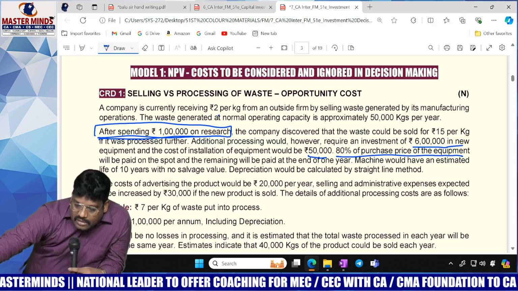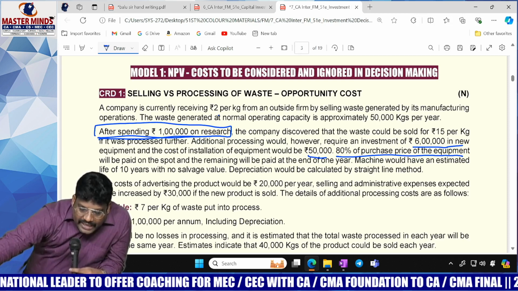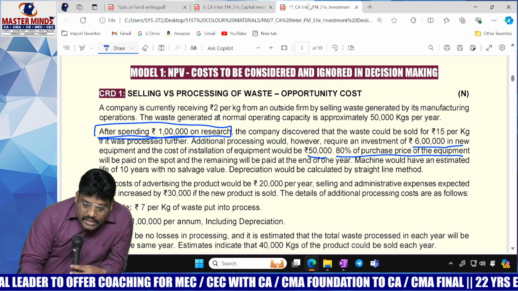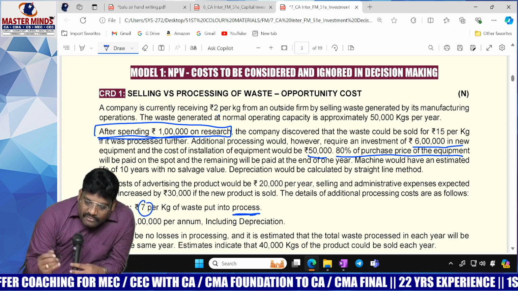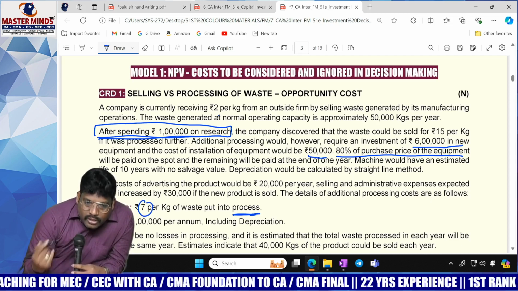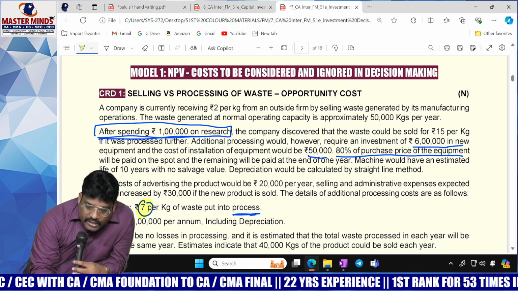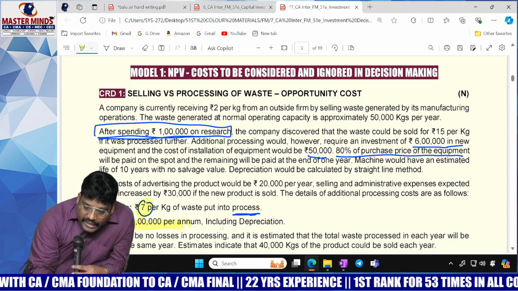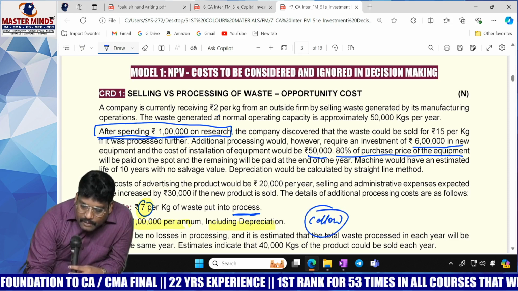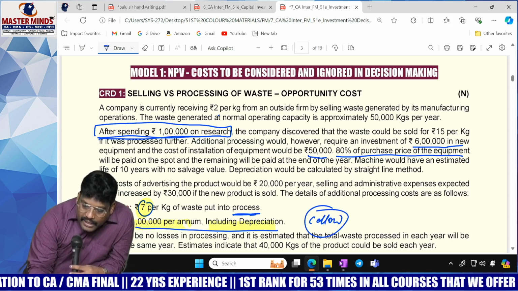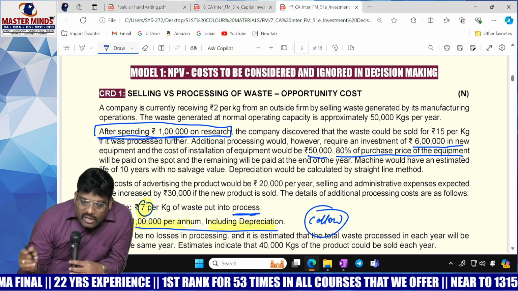The details of additional processing cost are as follows. Variable cost 7 per kg of waste put into the process. Whatever the wastage you have considered in order to produce the product, on that you have to take 7 rupees per kg. Fixed cost 1 lakh including depreciation, similar to the Cello Limited problem. In that Cello Limited problem also he gave the same wording but ignored tax. In that case, we have taken fixed cost including depreciation.